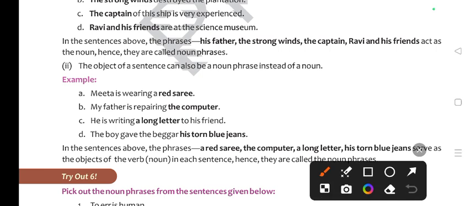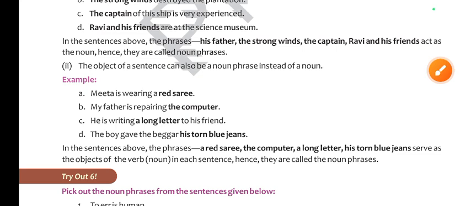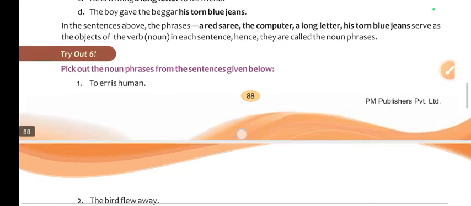And what is an adjective phrase? That works as an adjective, right? They function as an adjective in a sentence. They describe a noun. So they are adjectival phrases. Now let's try to understand tryout 6.